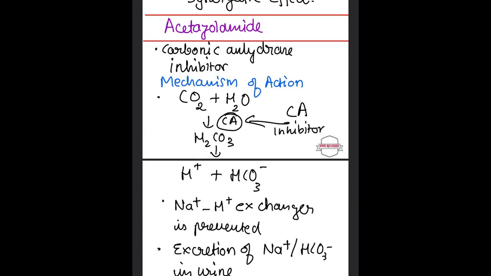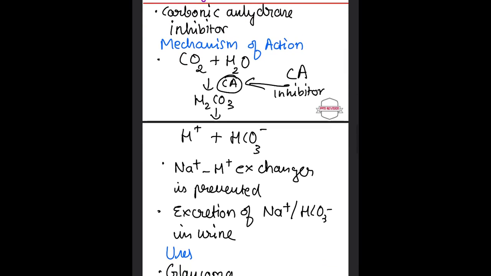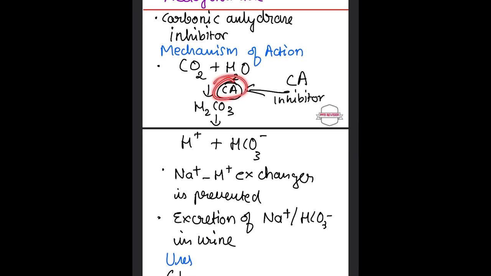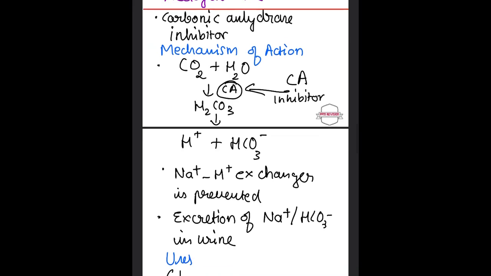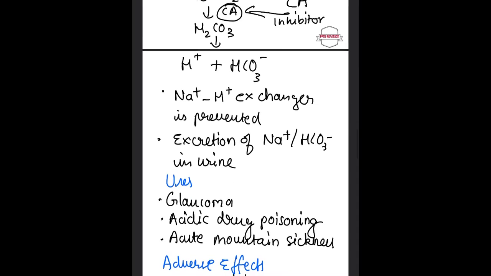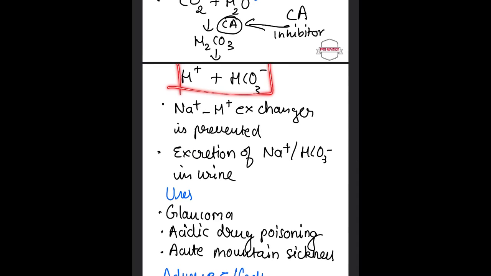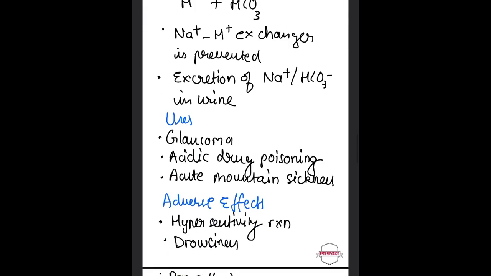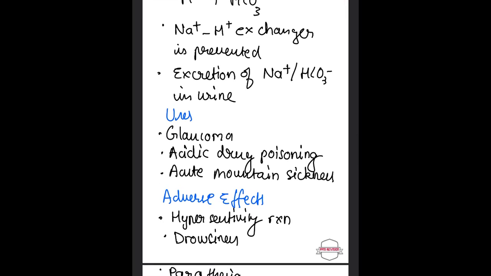Then going on to acetazolamide. It is a carbonic anhydrase inhibitor, and the mechanism of action is that it inhibits carbonic anhydrase, which is required for the formation of H2CO3, which further dissociates into H+ and HCO3-, that is hydrogen and bicarbonate.